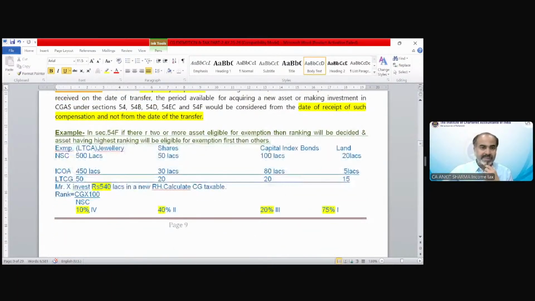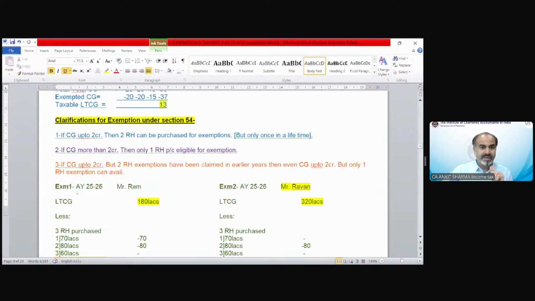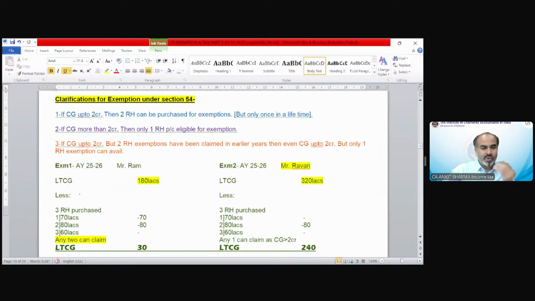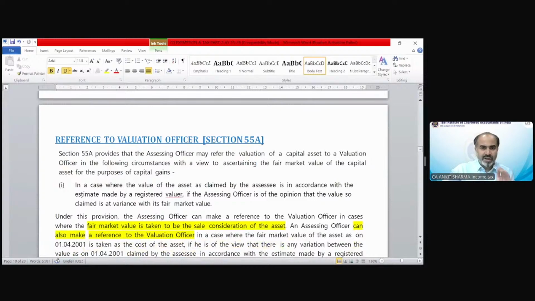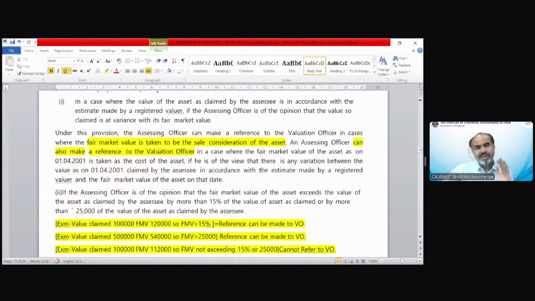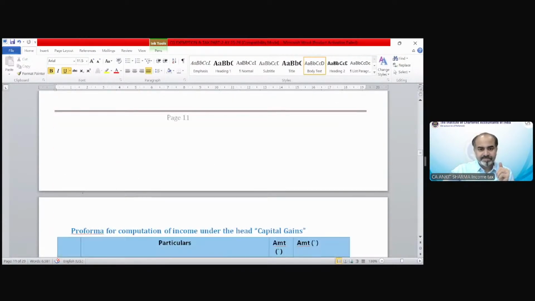Next, there is an example of section 54F that is for proportionate basis cases that I will teach you in the next class. This example I will discuss with you in the next class. Now, clarification for section 54 is there. I will upload these notes today, do not worry. So the 2 crore cases, the 10 crore requirement, you can go through with this example also. It is completely solved. Reference to valuation officer we will discuss in the next class.